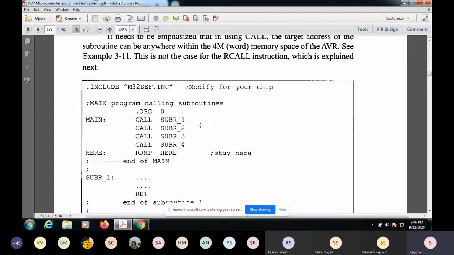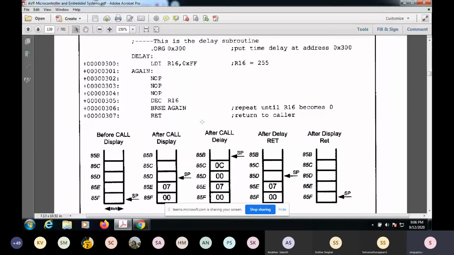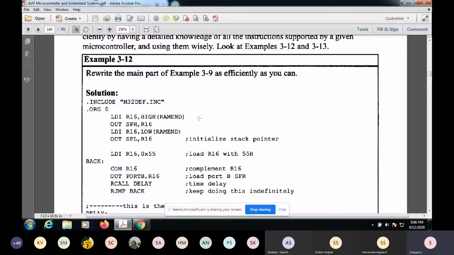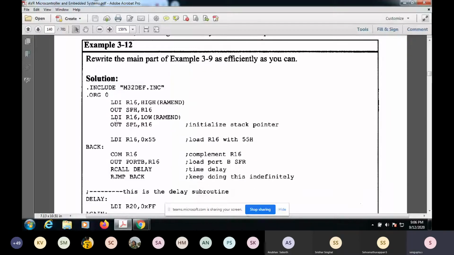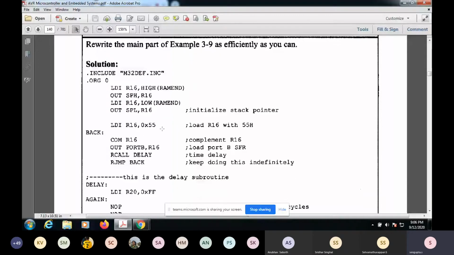But in this case, it's more compact here because you're using the right relevant instructions. So it's much more compact here, right? Initially you started with 55, and then you just keep on complementing one by one. So 55 will become AA, and AA will again in the next complement become 55 again. This way you will see some blinking LEDs on your board. Alternate LEDs will keep on blinking. Okay, so this is just some kind of activity.